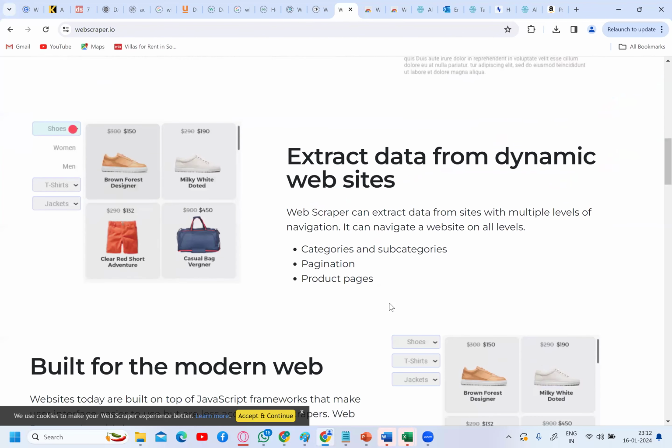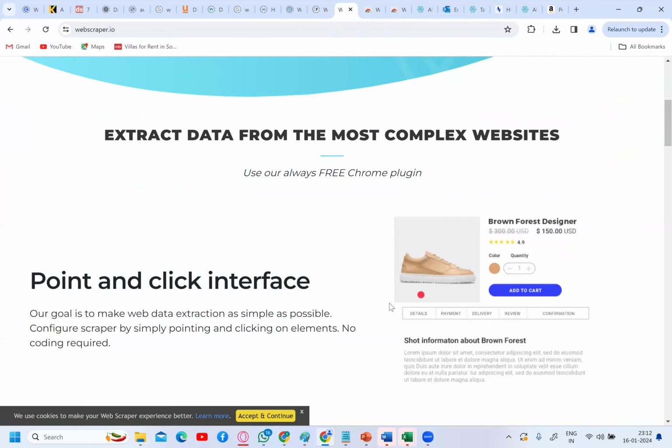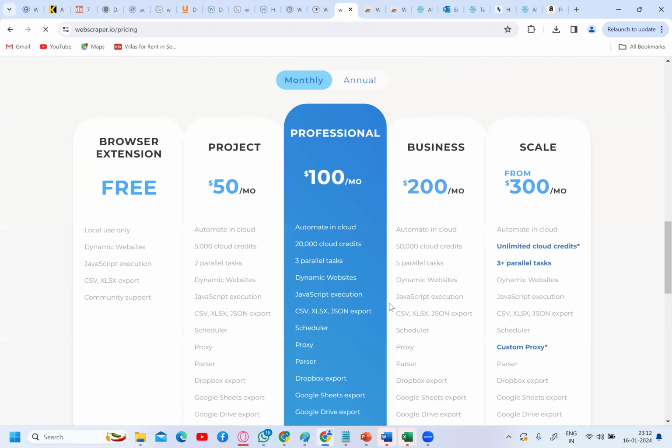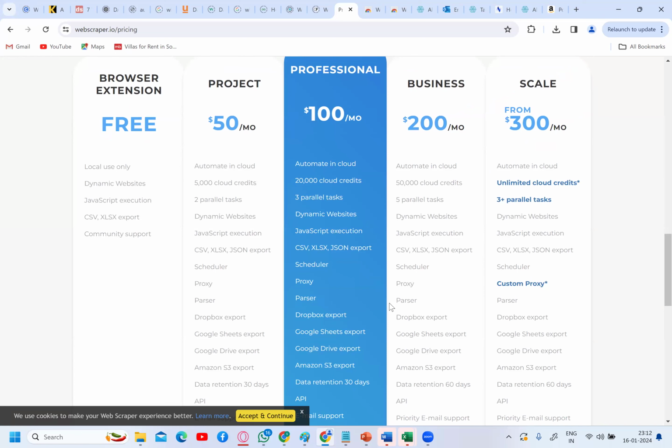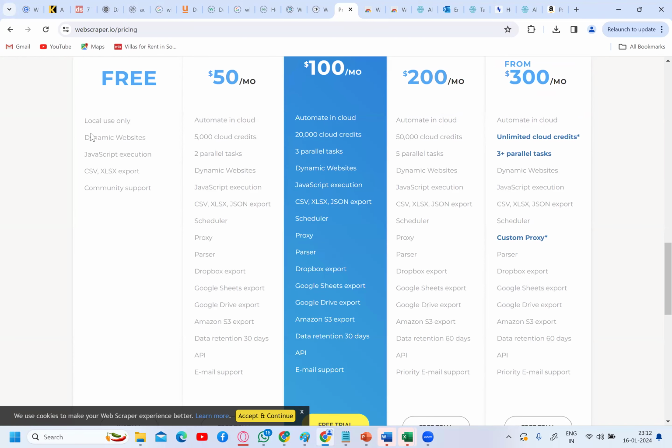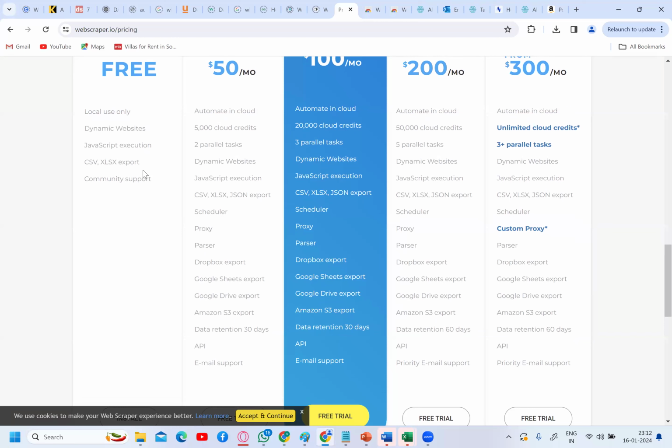However, if you are using the free version, you won't get that much functionality. For example, I am using the free version now, which is used for local use only. The paid version is used for dynamic websites with a JavaScript extension and all. Each and every website is designed with its own programming language or framework.